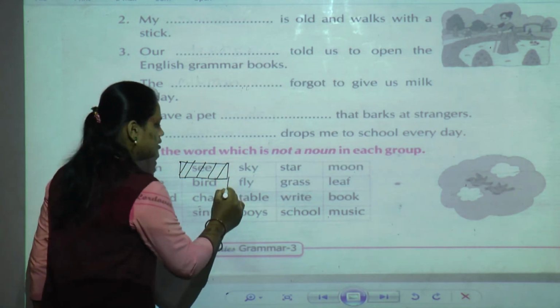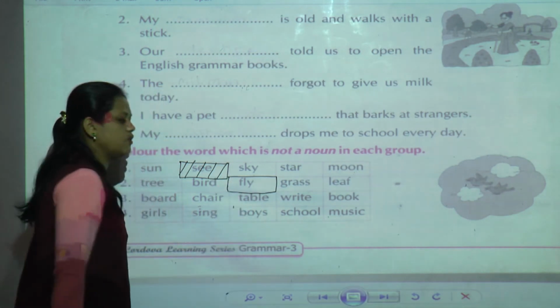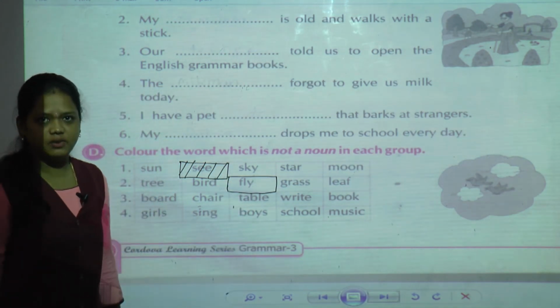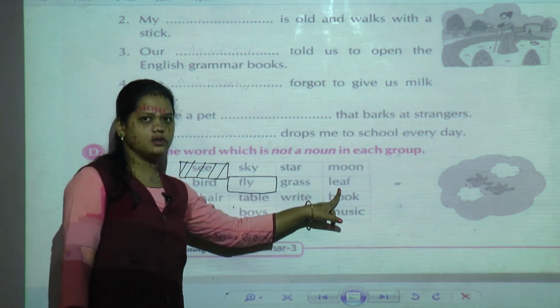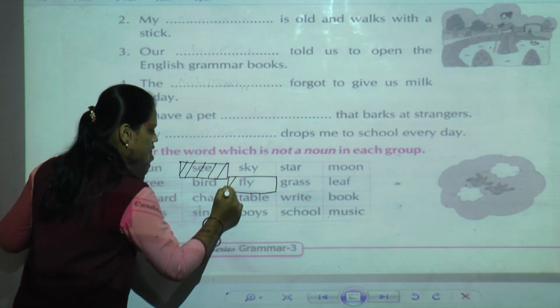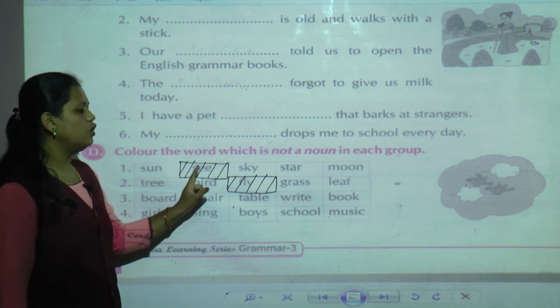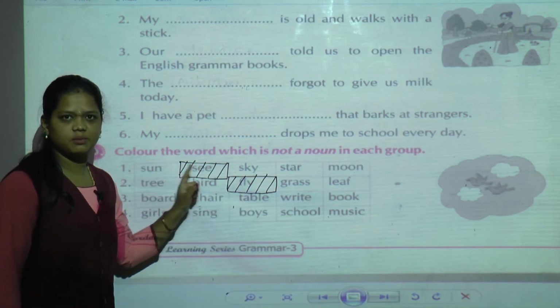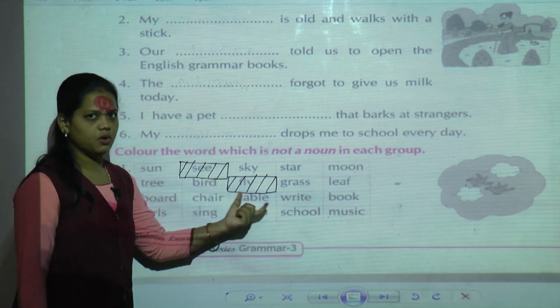Fly is an action, we can do it. Grass is also a noun, leaf is also a noun. So the word which is not a noun is fly. You can color it with different colors. Don't use the same color for all the boxes.